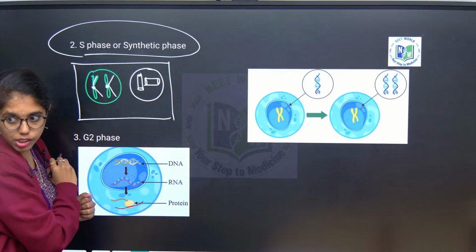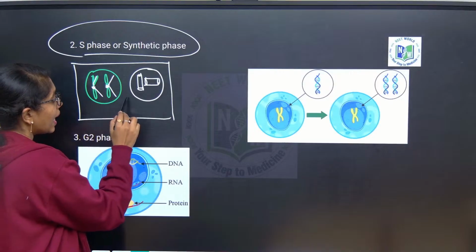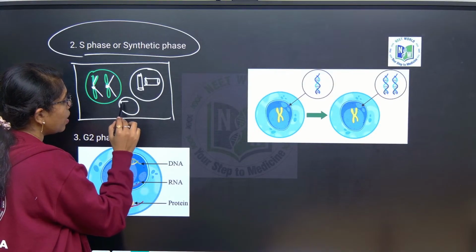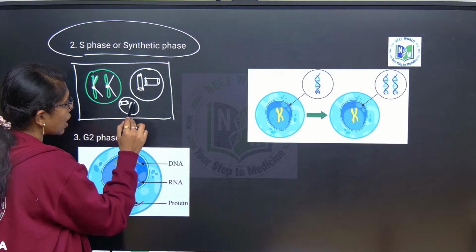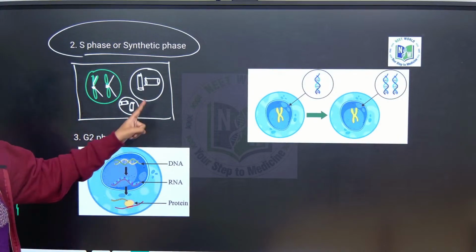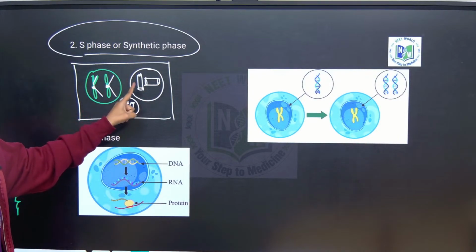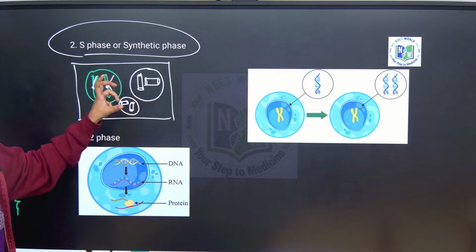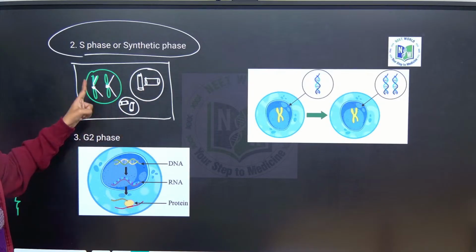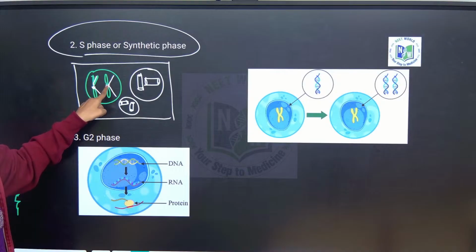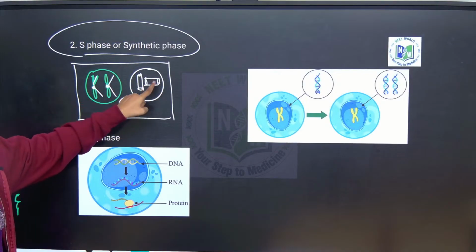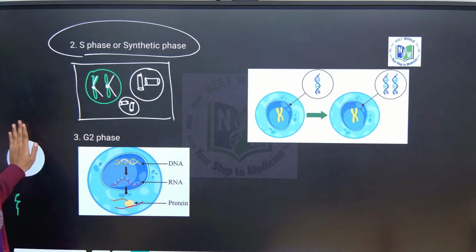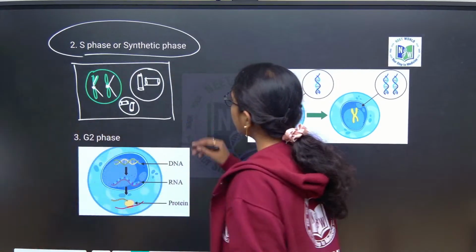This is the actual centriole in the cell. In S phase, in the cytoplasm, one more centriole is synthesized inside the centrosome. Don't get confused between centrosome and centromere. Centromere is the primary constriction of the chromosome. Centrosome is where the centrioles are present.